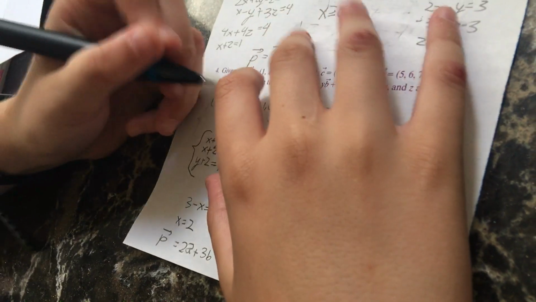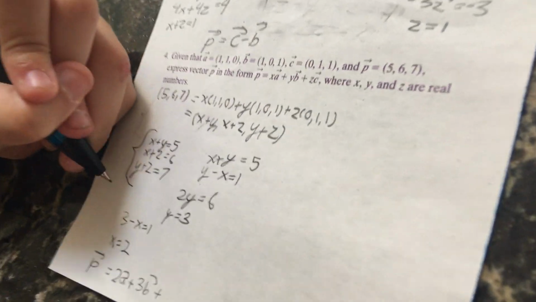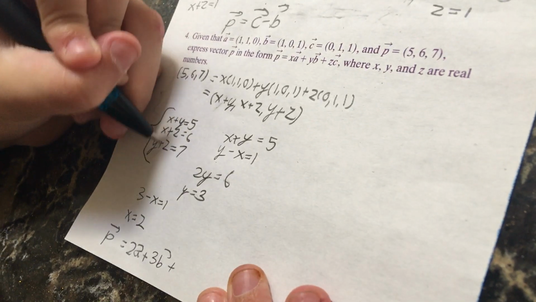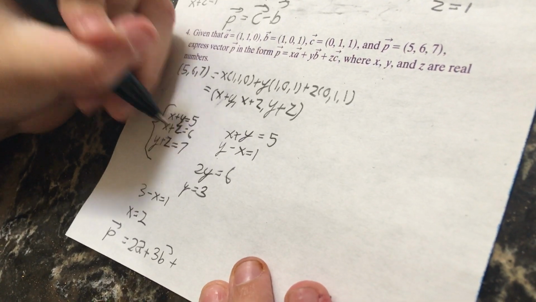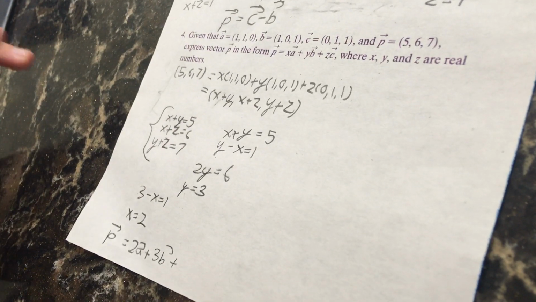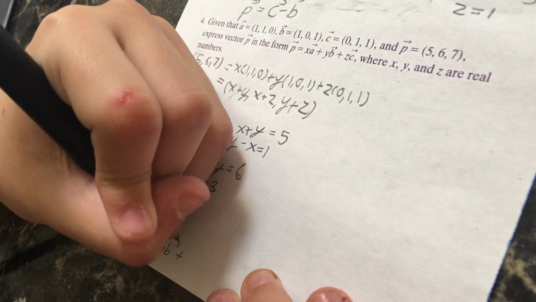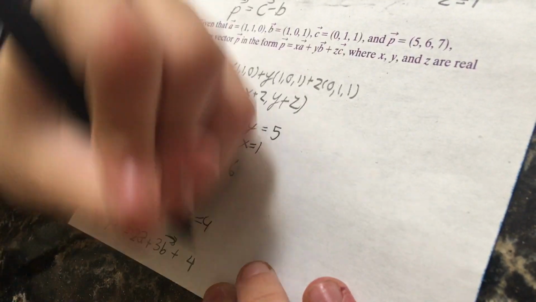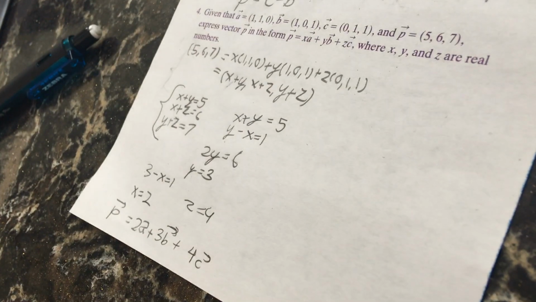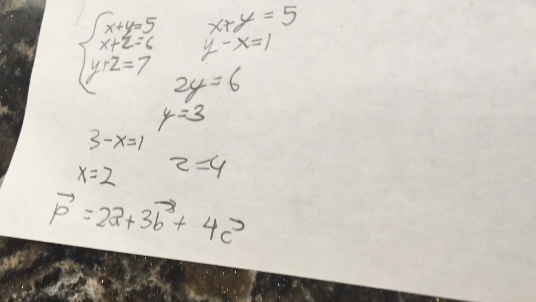Figuring out that something will be super easy. We can plug into either of these two equations. We'll use Y plus Z is 7. Sorry that my Z looks a bit like a 2. 7 minus 3, we get Z is 4. So Z is 4, which means that vector P is 2A plus 3B plus 4C.